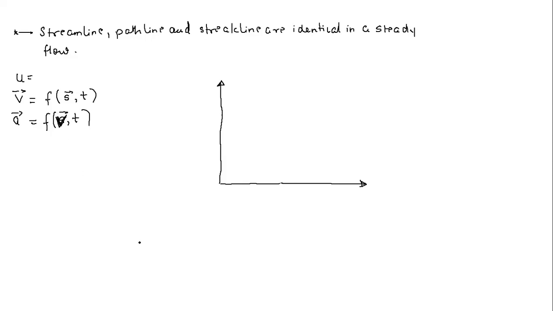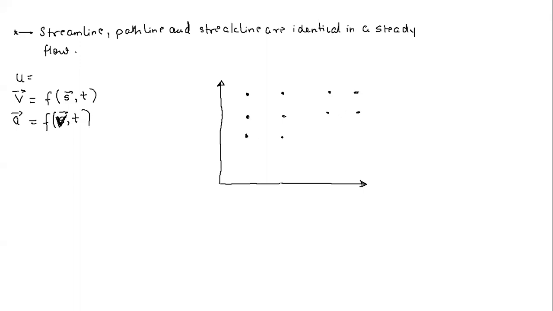So now we can imagine that the flow field, the velocity field as well as acceleration field, can be represented in a two-dimensional Cartesian coordinate system. So let us take a two-dimensional Cartesian coordinate system and let us assume certain points here. So let us say these are my points.